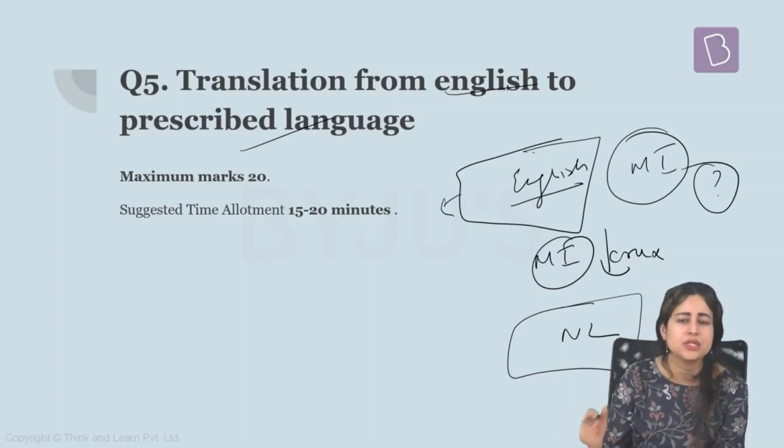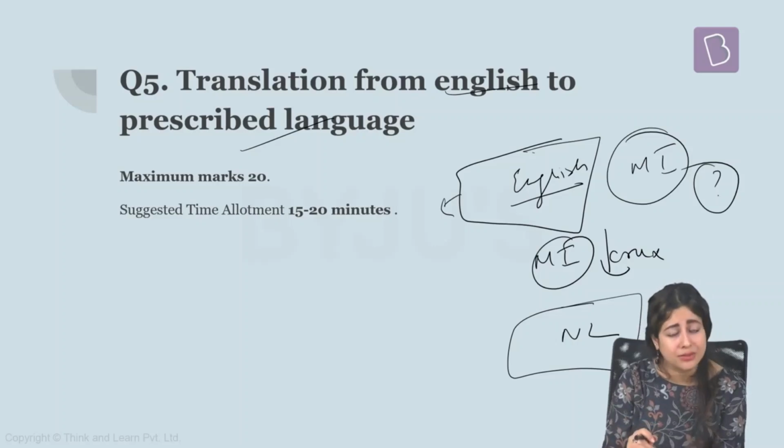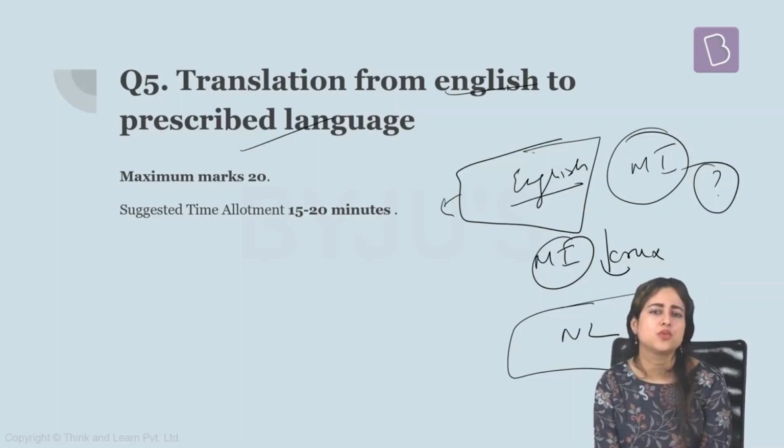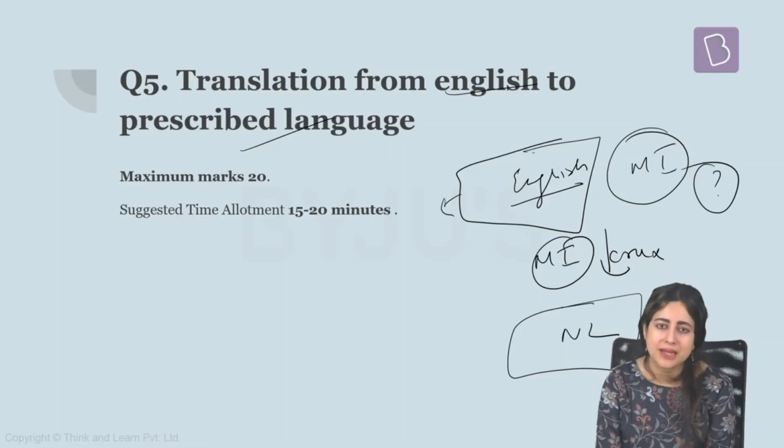So therefore, it is about understanding the entire passage and not just the lines that you choose from here and there. Again, this comes by practice. Generally, the main problem students have in these translation questions is because they are completely out of touch with their own language. Why? Because generally we read newspapers and magazines, and we see TV and movies in English. We do not really give enough time to our vernacular newspapers and magazines, or we do not really listen to the news in our own vernacular language as a habit. So make sure you inculcate those habits.